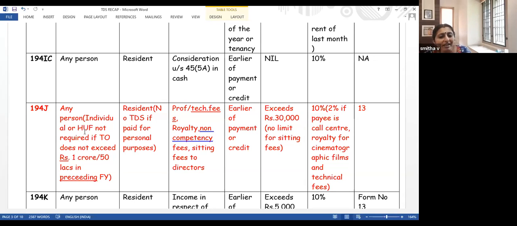Credit means I am making a liability. I am making a liability in my books of accounts. I am passing an entry for payable. Audit fee account debit to audit fee payable. Audit fee payable account debit to cash. Credit means that entry for liability. I hope that is clear, Mr. Aniyan Unni.